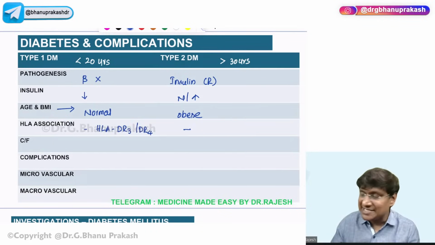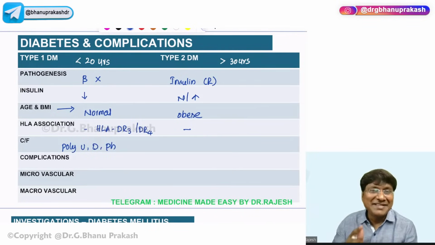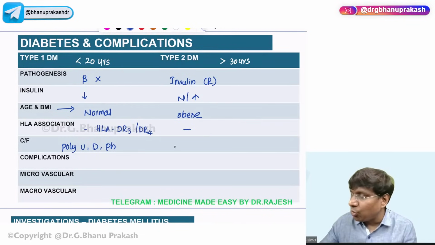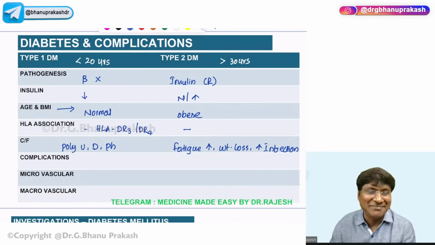And in type 1, what are the characteristic features? They will have polyuria, polydipsia, and polyphagia. But you don't observe polyuria, polydipsia, polyphagia classically in type 2 diabetes mellitus. In type 2, the clinical manifestations are excessive fatigue and weight loss. These patients are more prone to infections, and there is also poor wound healing in type 2 diabetes mellitus.